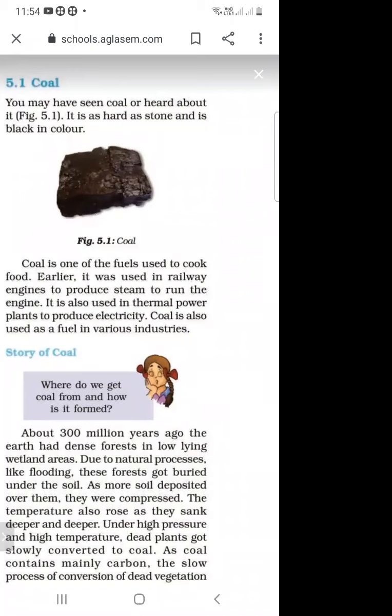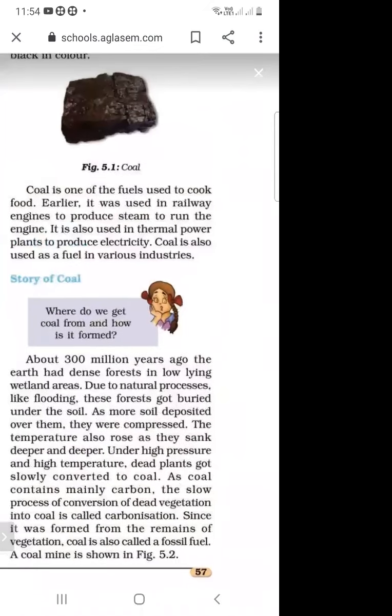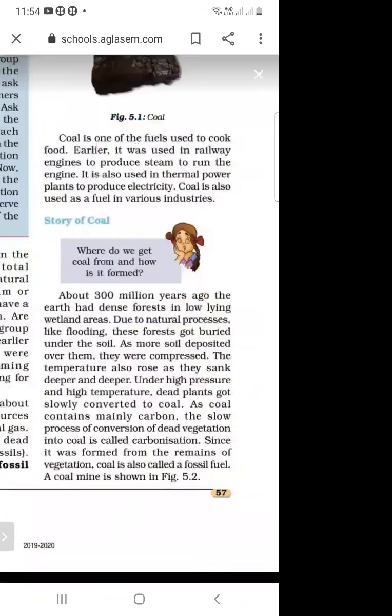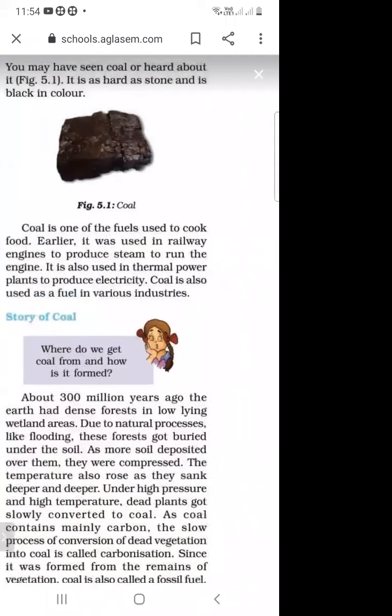Coal is one of the fuels used to cook food. Earlier, it was used in railway engines to produce steam to run the engine. It is also used in thermal power plants to produce electricity, and coal is also used in various industries.